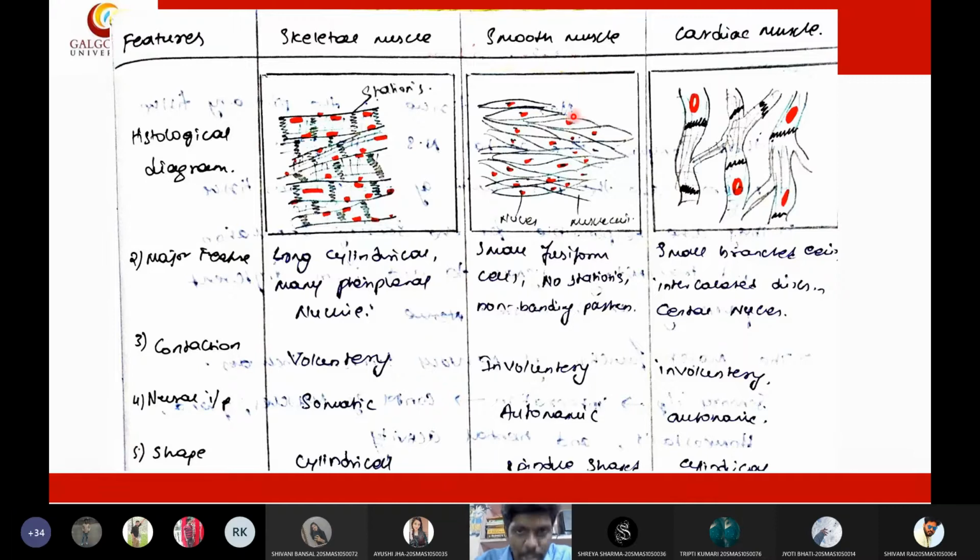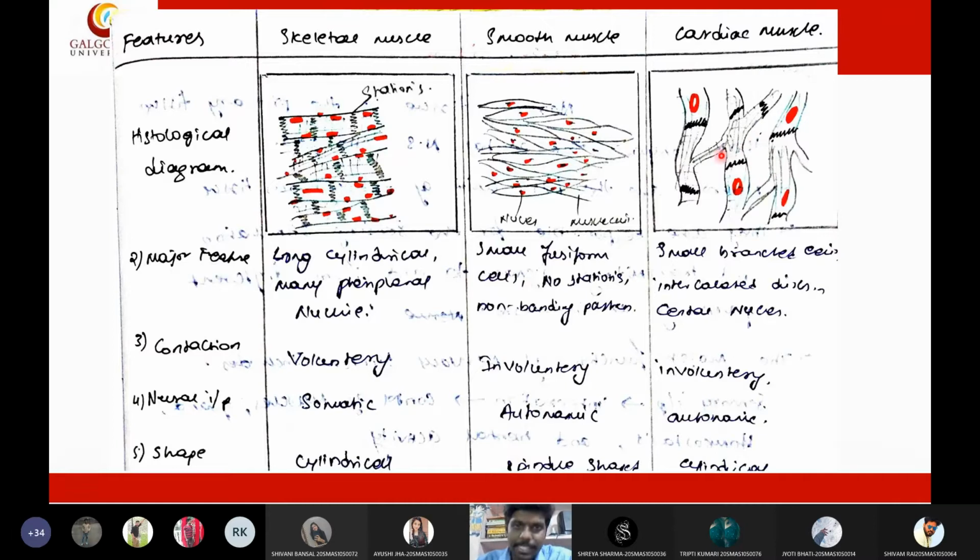Whereas the smooth muscle won't have any striations. I need to tell the word striations. Striations means stripes, students. You will see vertical lines on the muscles. Those striations are absent in smooth muscles, whereas striations are present in both skeletal muscle and cardiac muscle.